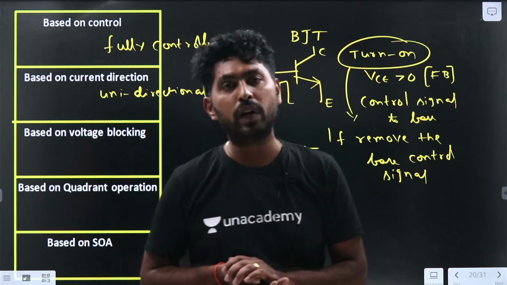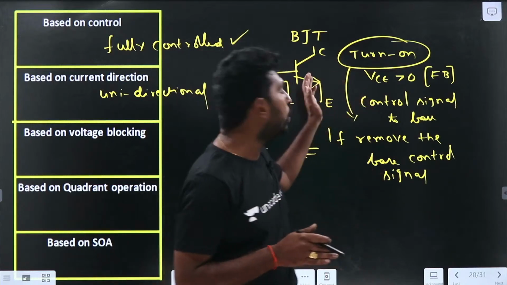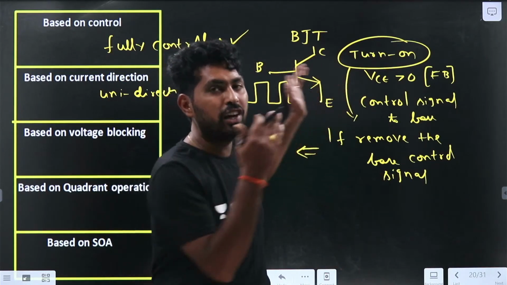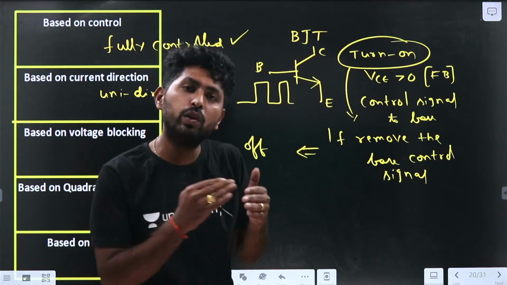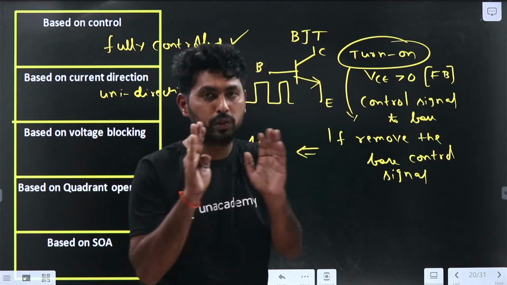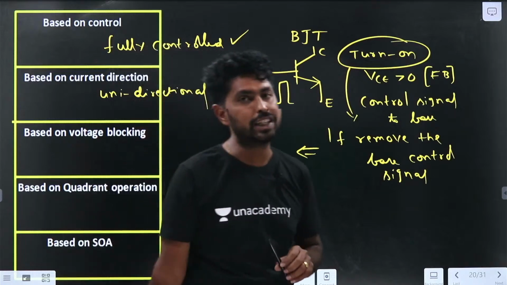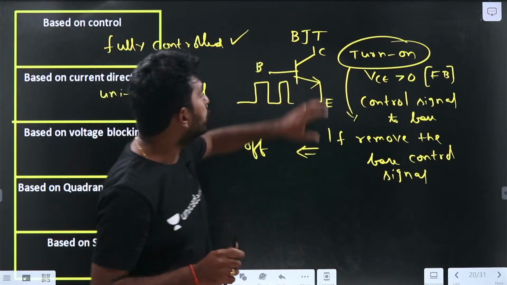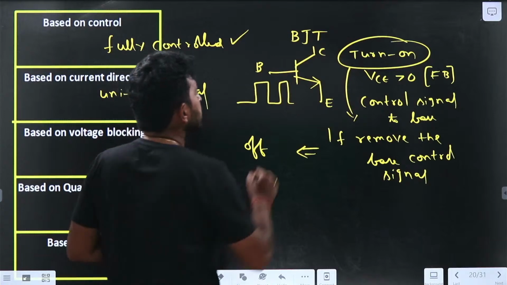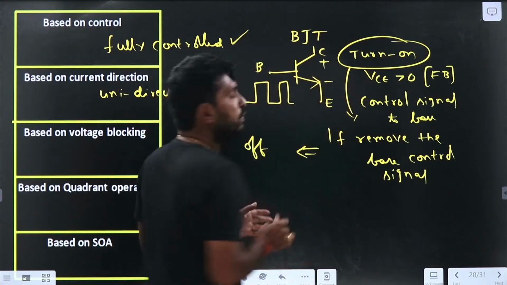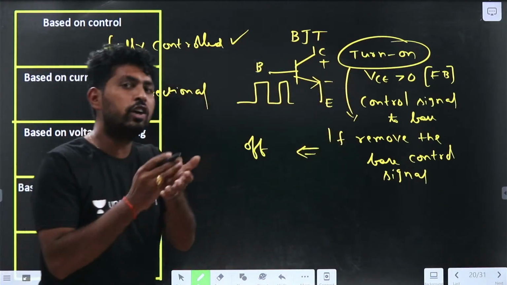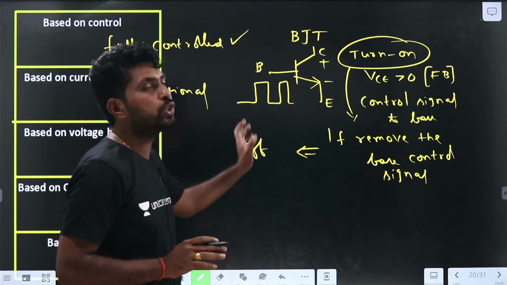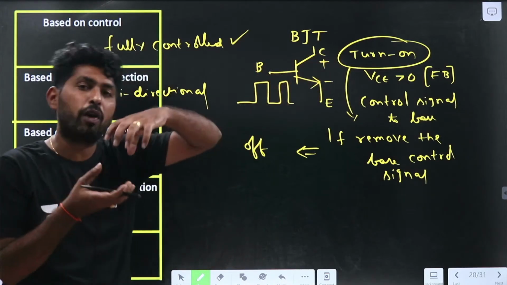Even though I am giving the positive voltage, is that sufficient to turn on the BJT? No. I need to give the additional base signal, and only then will the device be in the turn on state. The positive voltage alone is not sufficient to turn on the BJT.